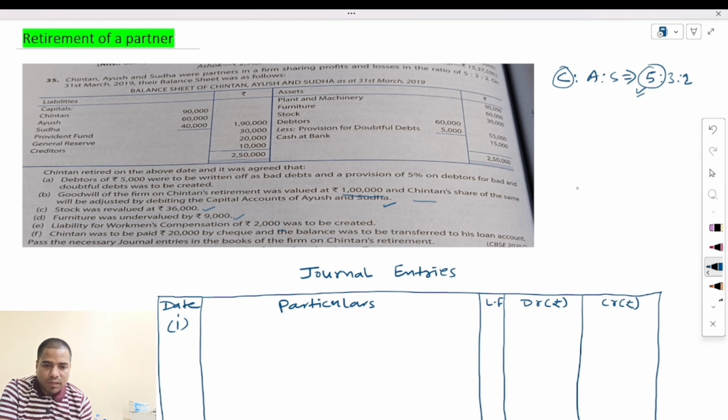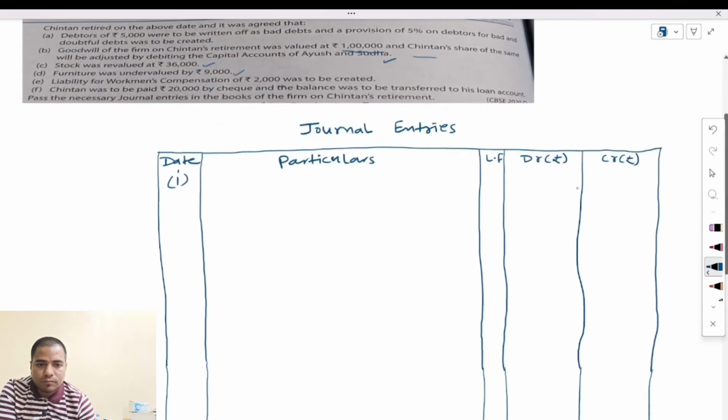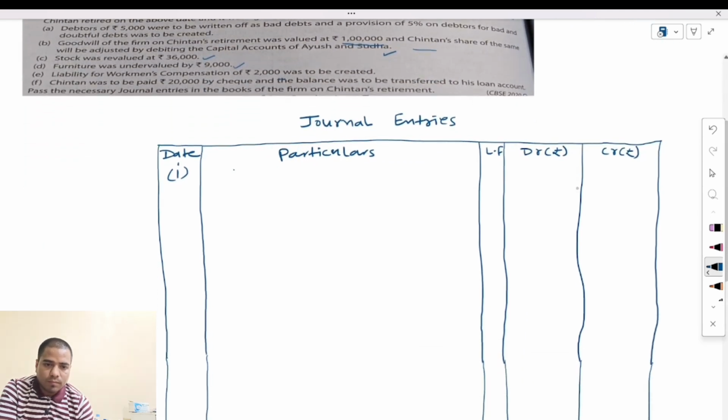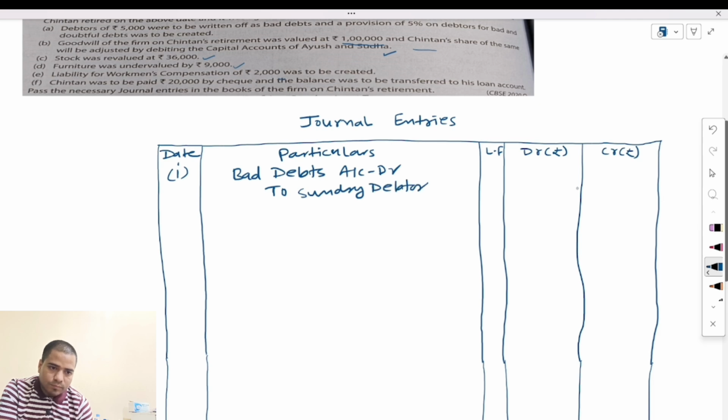So the first entry we will pass here: bad debts account debit to sundry debtors account, 5,000.